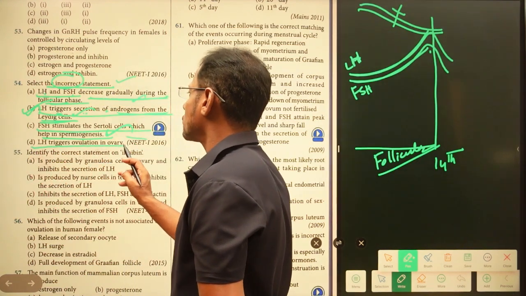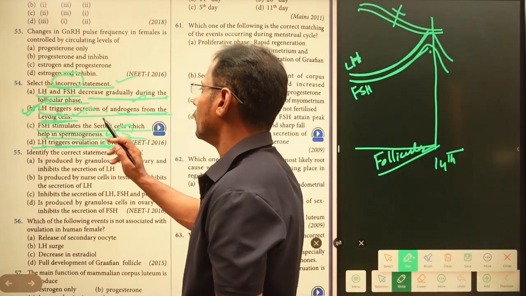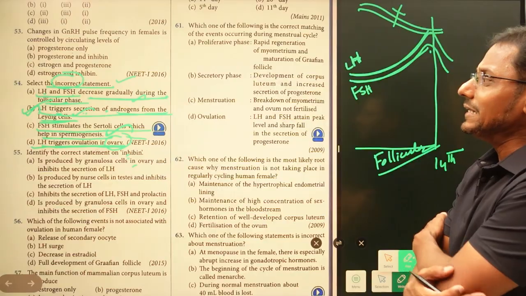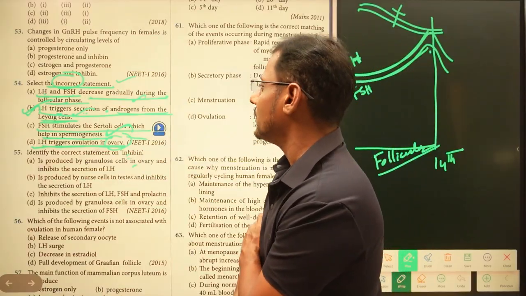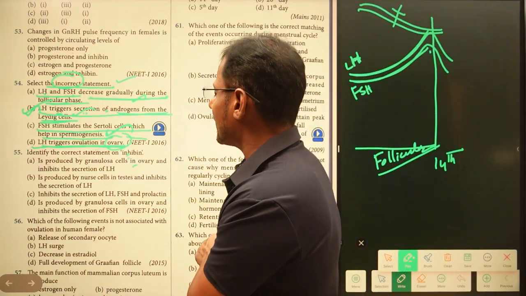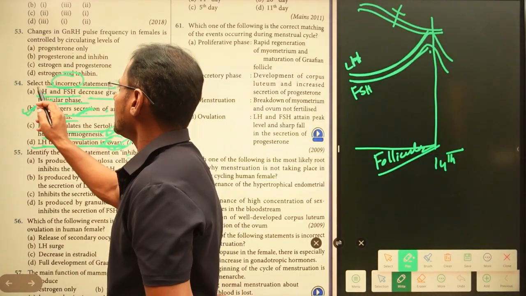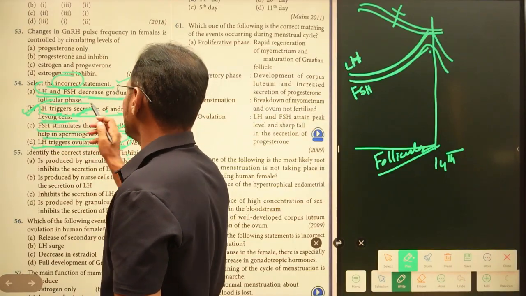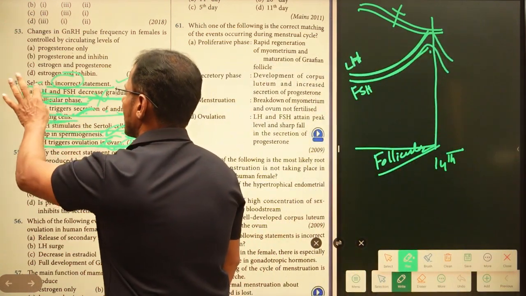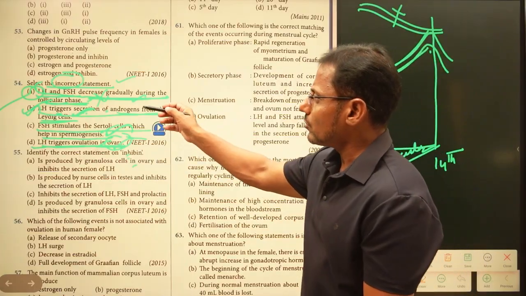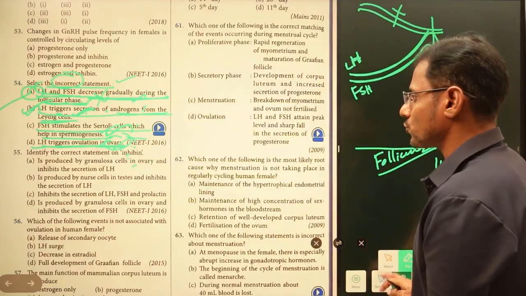And luteinizing hormone triggers ovulation in ovary. That is right, though it is really the ovulation process from the Graafian follicle. Now the incorrect statement: this one is right and this one is right. Here, luteinizing hormone and follicle stimulating hormone decrease gradually during the follicular phase, this is the wrong one. So we pick A as the answer. The remaining statements are all right. And we'll check the next one.